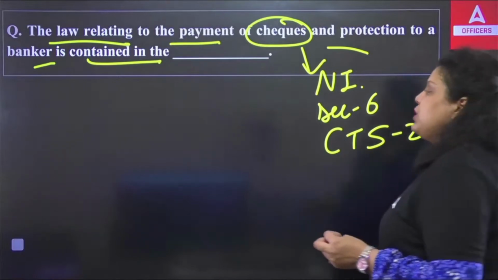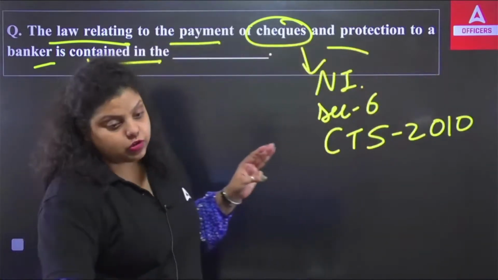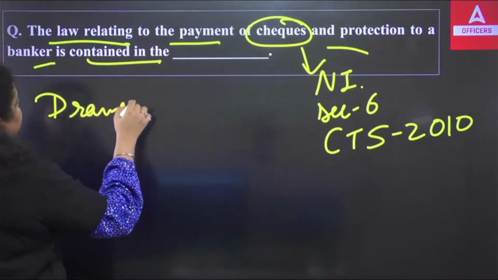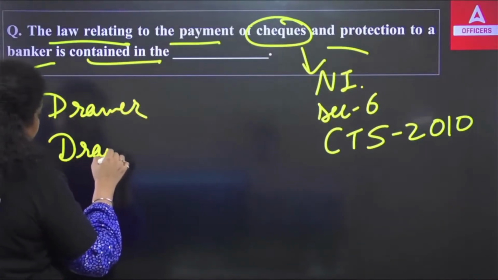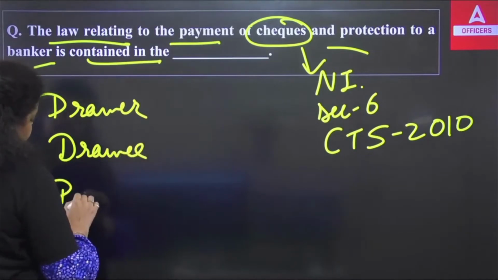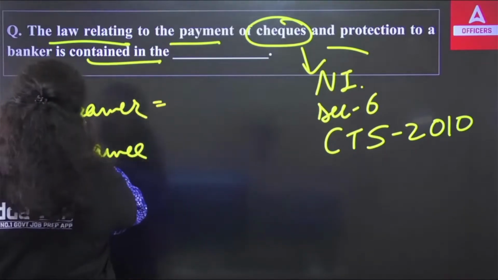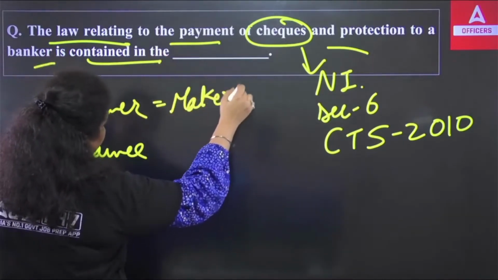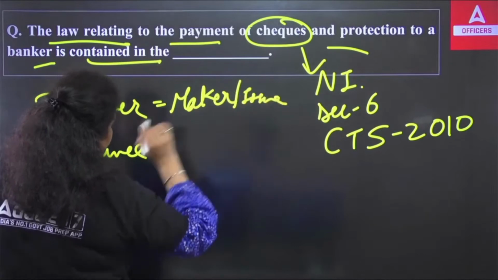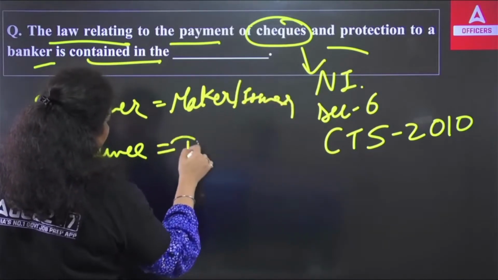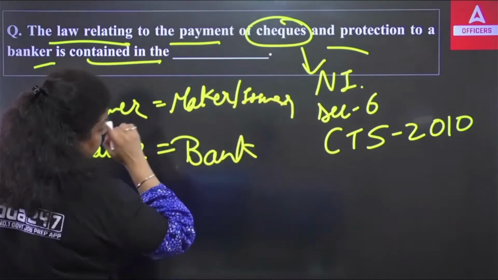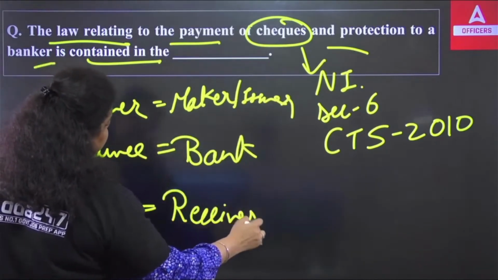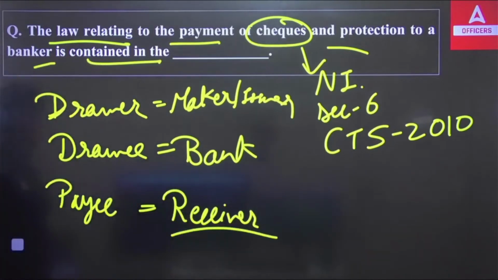If we talk about the check, there are 3 parties in it. The first is the drawer, the second is the drawee, and the third is the payee. Drawer means the person who is making the check, that is the maker or issuer. Drawee is always a bank, the bank which is going to give you the funds. And payee is always the receiver who is receiving the money of the check. These are the 3 parties.